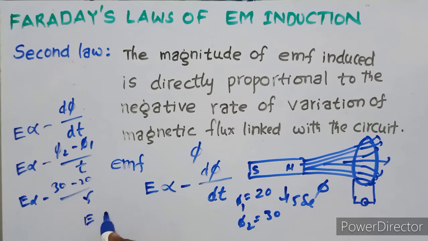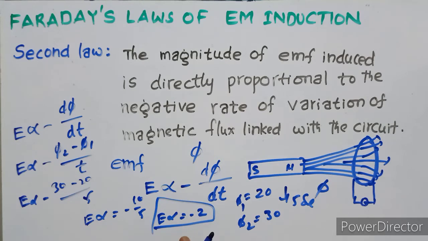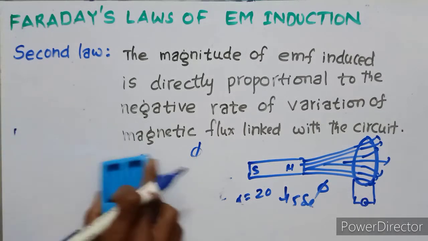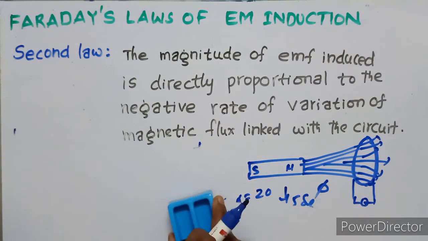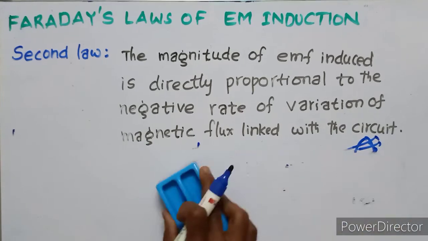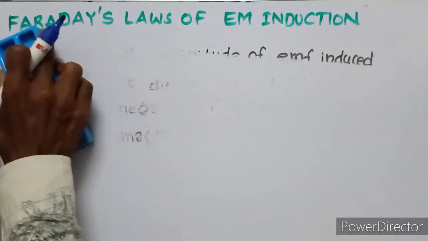That means E is directly proportional to minus 10 upon 5, so E is directly proportional to minus 2. This is the value of the EMF. These two are Faraday's laws of electromagnetic induction. The first law expresses that an EMF value is induced, and the second law expresses the magnitude of the EMF value.